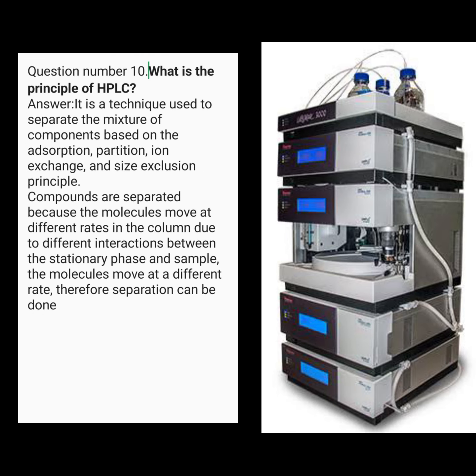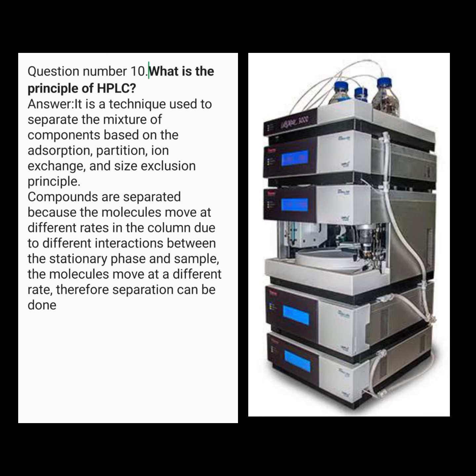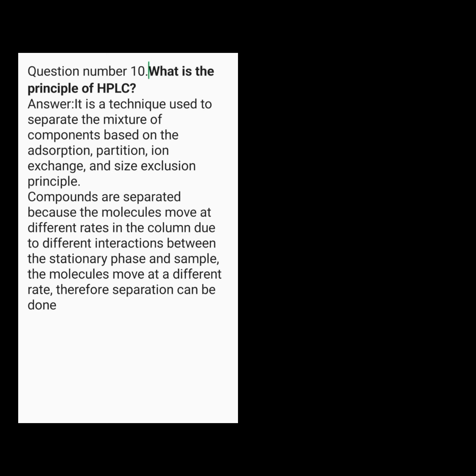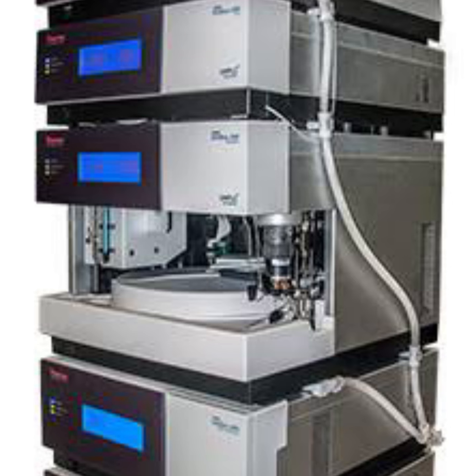Question number 10. What is the principle of HPLC? Answer: It is a technique used to separate a mixture of components based on the adsorption, partition, ion exchange, and size exclusion principle. Compounds are separated because the molecules move at different rates in the column due to different interactions between the stationary phase and sample. The molecules move at different rates, therefore separation can be done.